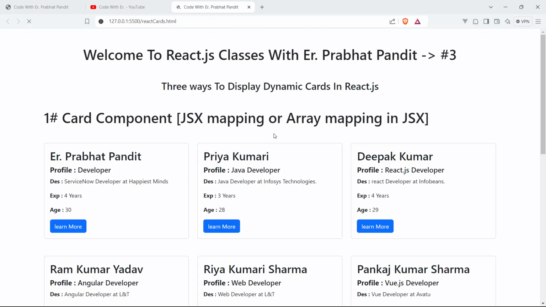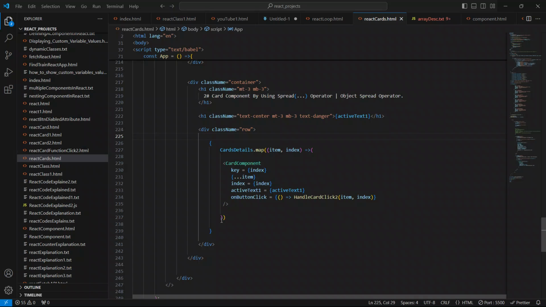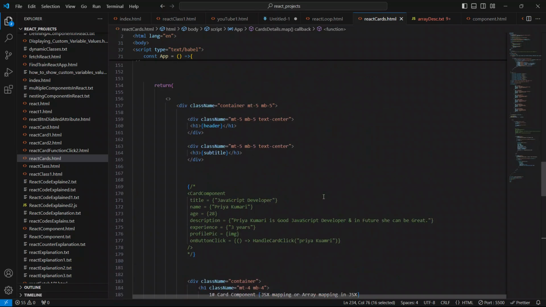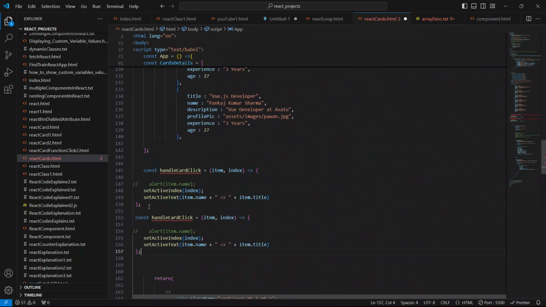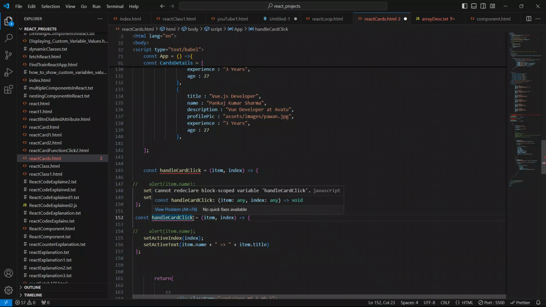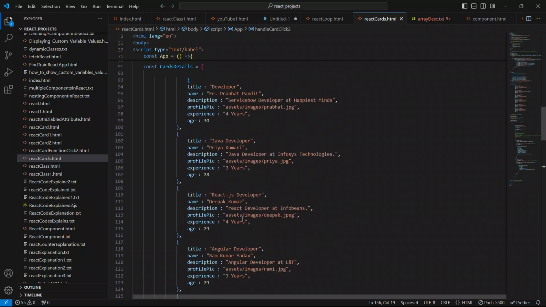So now just click anywhere. We have to handle card click 2. So I'll write here a small handleCardClick2. Just come up here, copy this, and make it handleCardClick2. Rest make it 1 also, and make it 1 also.